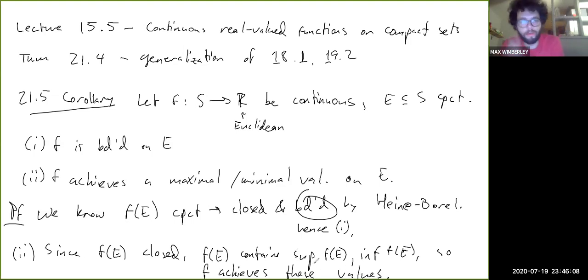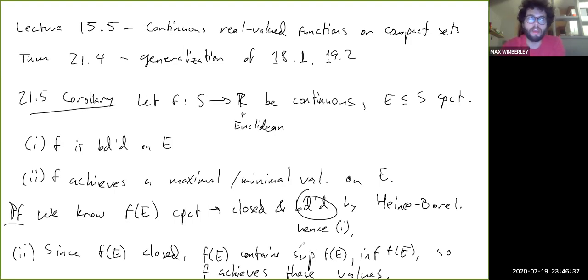Because for the supremum, no matter what, there's a sequence of points in f of E that approaches the supremum of f of E. So if f of E is closed, then the supremum has to be in f of E. And similarly with the infimum. And then, of course, if they're in f of E, that means that those values are achieved.